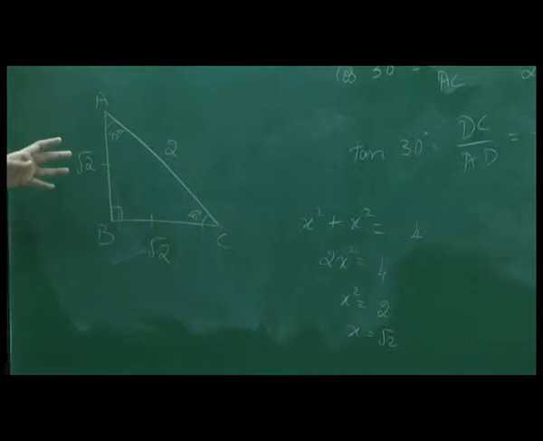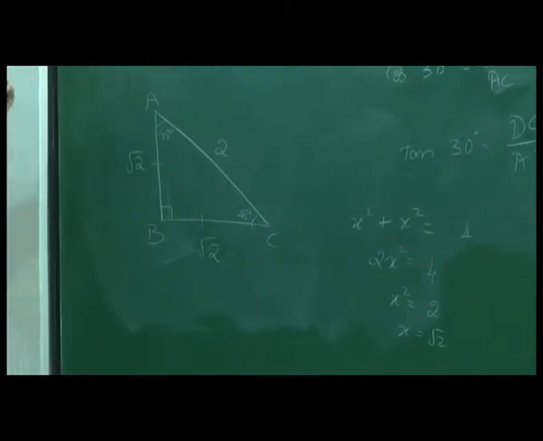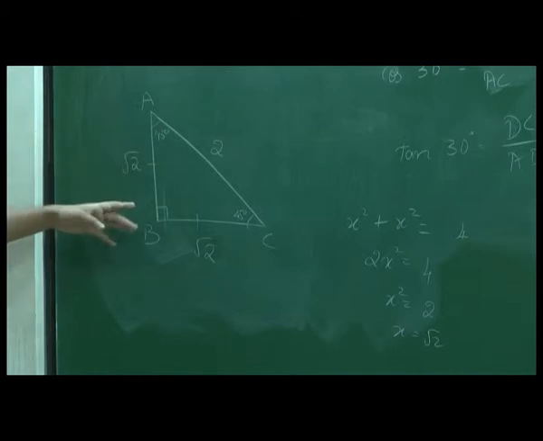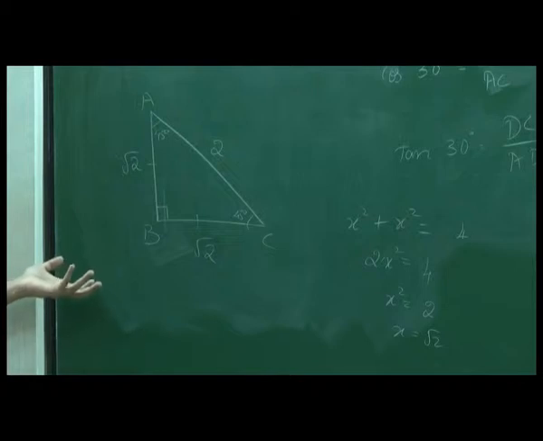So now we have found out this. From this, can you find out sin 45, cos 45 and tan 45? We have a triangle, we have a 90 degree, both are 45. So fix one of them and find out all the three ratios.